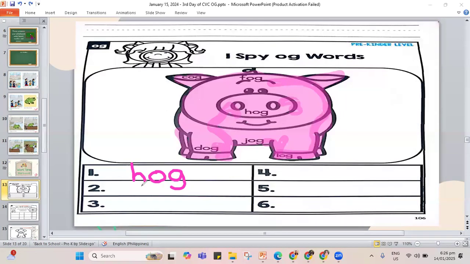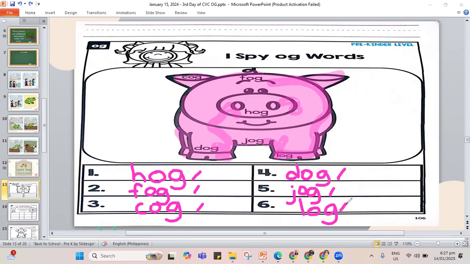Next one, I found the word fog, F-O, and the letter G, fog. I see the word cog, C-O, and the letter G. Then we also have the word dog, D-O, and the letter G. I see the word jog, J-O, and the letter G. And the last one is log, L-O-G. So let's read our words. We have hog, fog, cog, dog, jog, log. So those are the og words that we have.